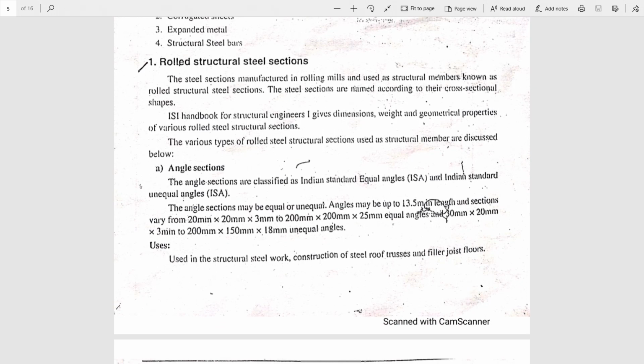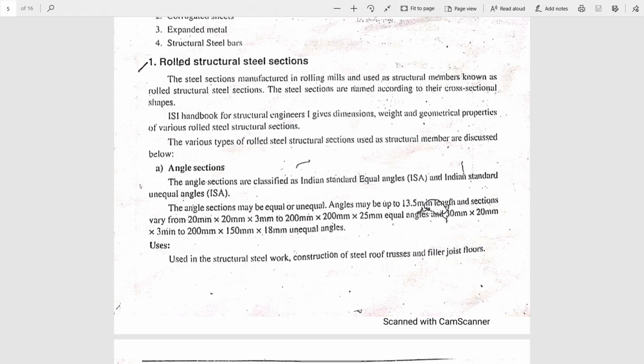Angle section. You must draw the figure of equal angle section and unequal angle section. That is, it resembles an L shape, equal and unequal. Angle sections according to Indian Standard have a length of around 13.5 meter, and sections vary from 20 by 20 by 3 to 200 by 200 by 25 mm.